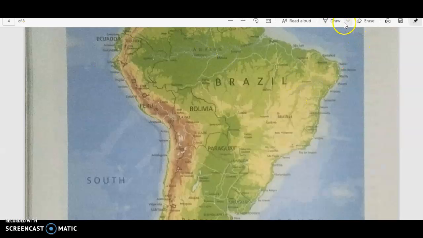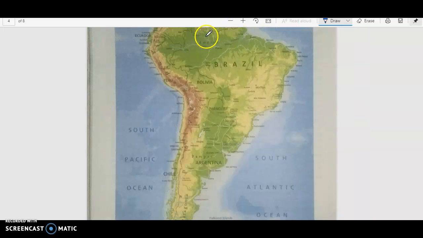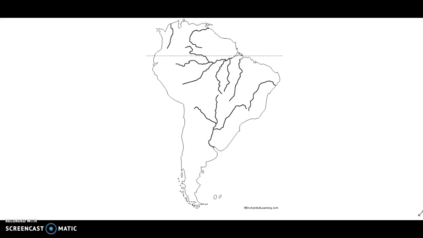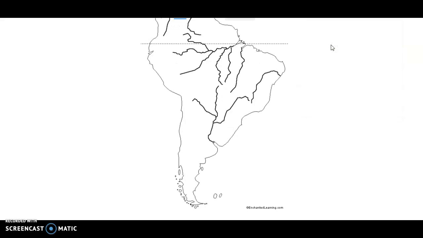Okay, now let me show you how these Andes are. I'll just draw these Andes for you, and let me reduce the size also. So these are your Andes. I'm drawing for you here, if you can see. These are Andes, right? I will also draw it on a plain map of South America, so I will just draw it for you so that you can see. I would like to change the color.